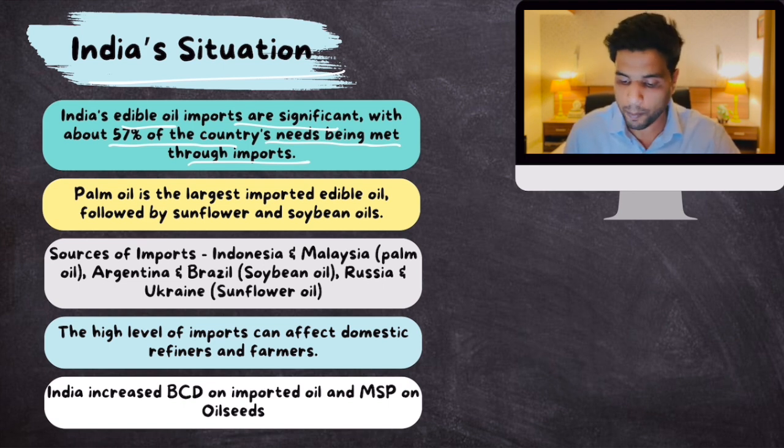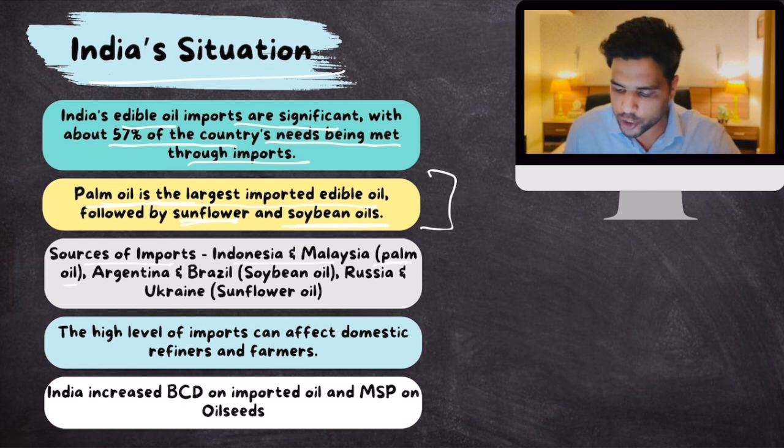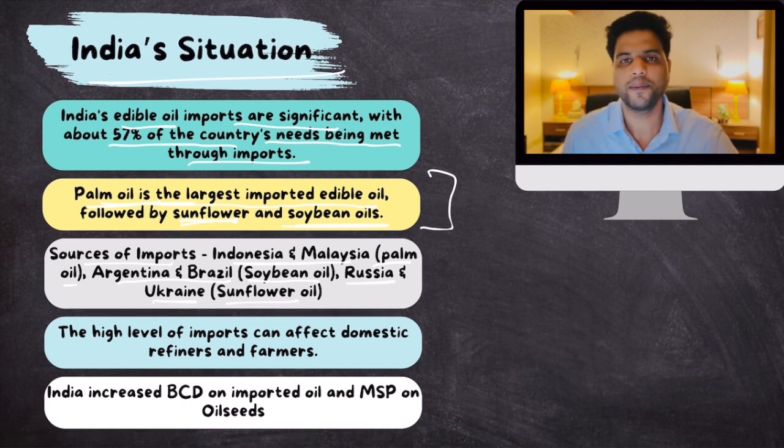Now we import palm oil. Palm oil is the largest imported edible oil, followed by sunflower oil and soybean oil. So remember this. They can ask you a question. Which type of edible oil is imported the most by India? Palm oil, followed by sunflower oil and soybean oil. And which countries do we import these edible oils from? So sources of these imports: we import a lot of palm oil from Indonesia and Malaysia. You have to remember this. We import a lot of soybean oil from Argentina and Brazil. And we import a lot of sunflower oil from Russia and Ukraine.